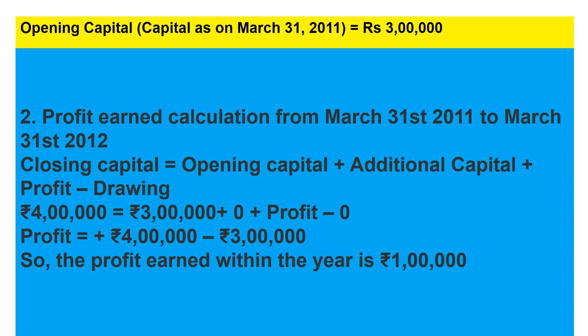Opening capital is given, 3 lakh. Additional capital they have not given, that's why it is 0. Profit we have to calculate, and drawings are also 0 because it is not given in the question. So now profit is equal to closing capital minus opening capital. So profit earned within the year is 1 lakh.